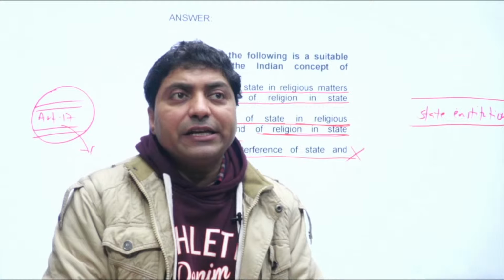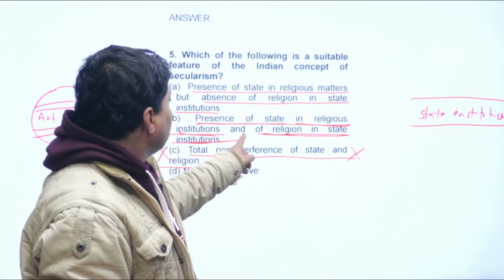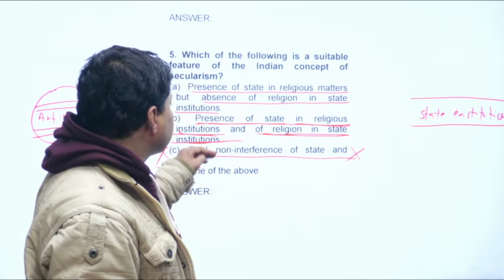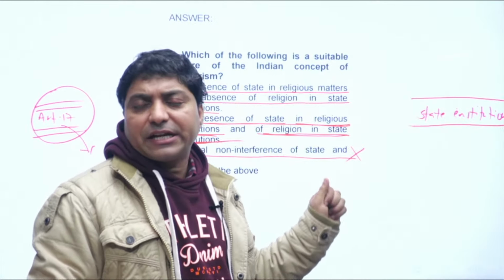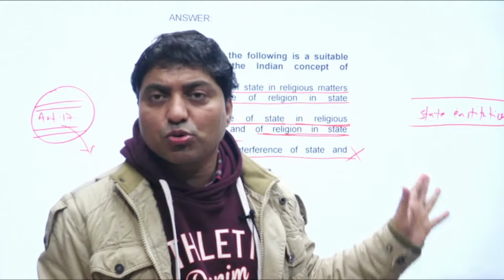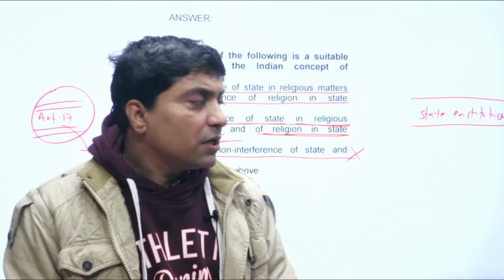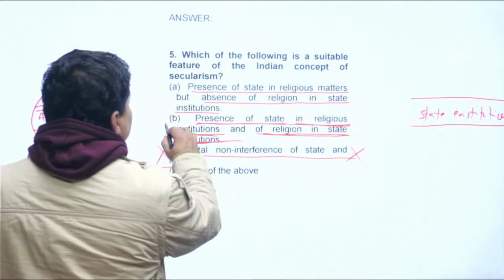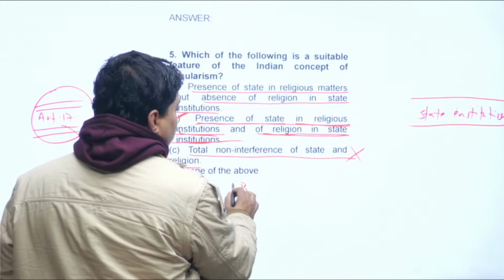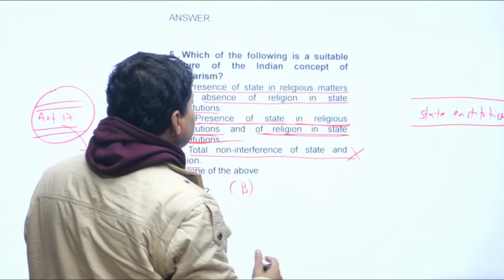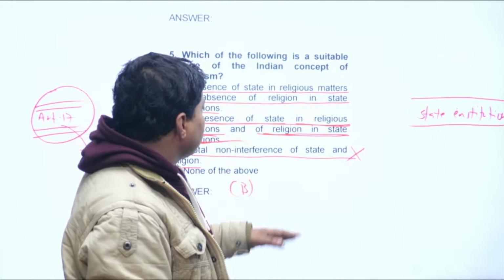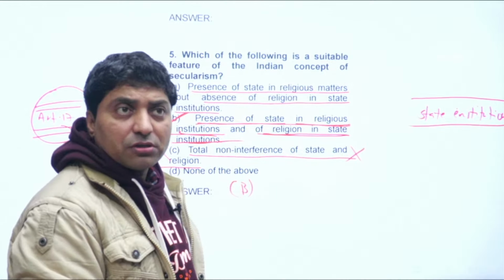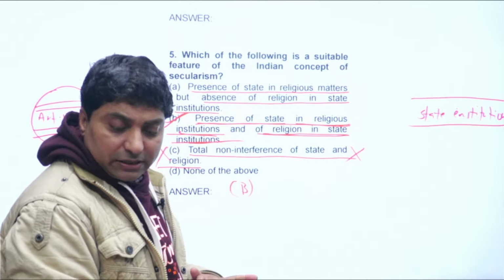You can see here, there is a presence of religion in a state institution. For example, the emblem had been taken from Buddhism, right? The Ashoka's Stambha, right? So this would be the correct answer, B. Right? So we have seen the presence of the state in religious institutions, and there is religion in state institutions, right? So both are correct, but both are limited.